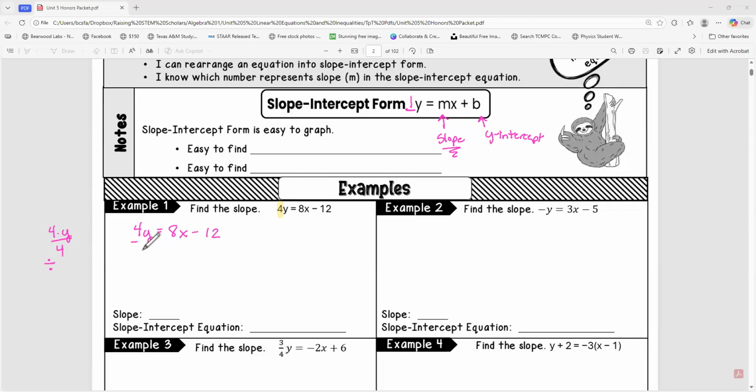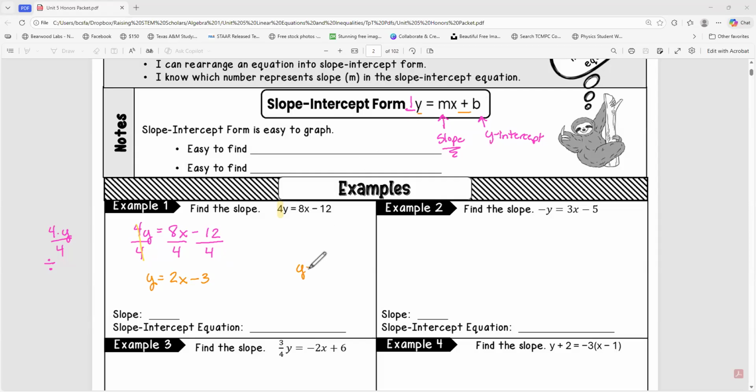I'm going to write it like a fraction and divide by 4, but I've got to treat all my terms the same. This is a term here, and I've got to divide by 4. This negative 12 is a term, so I've got to divide by 4 as well. When I do this, my 4 cancels out and I get to rewrite. So y equals 8 divided by 4, which gives me 2x, and negative 12 divided by 4 gives me a minus 3.